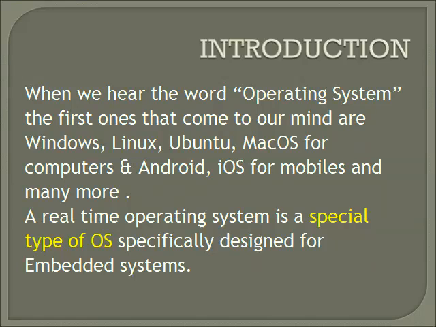So whenever we hear the words operating system, the first ones that come to our mind are Windows, Linux, Ubuntu, Mac OS for the computer, and Android, also iOS for mobile apps. The real-time operating system is a special type of operating system specially designed for an embedded system.